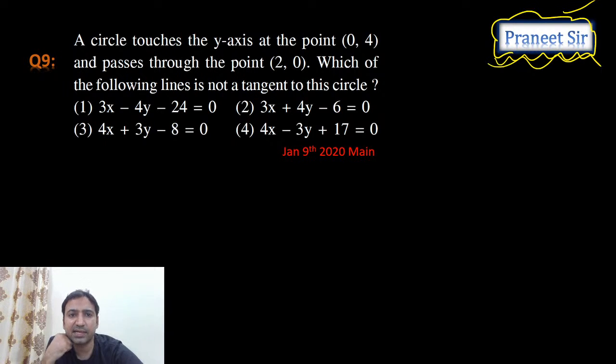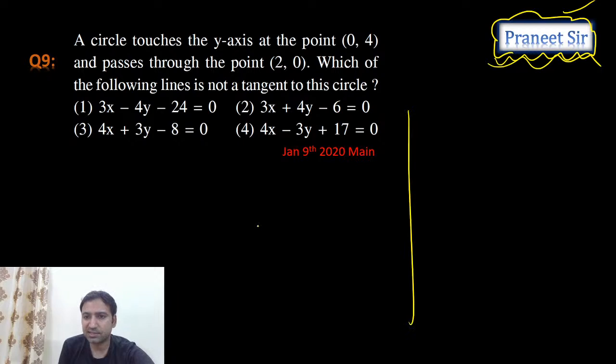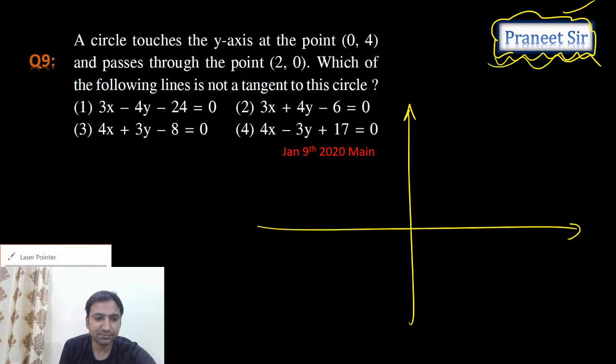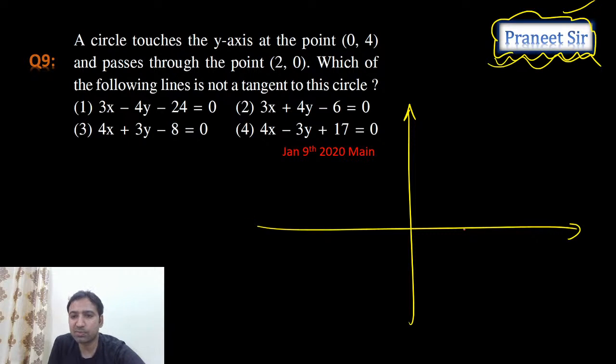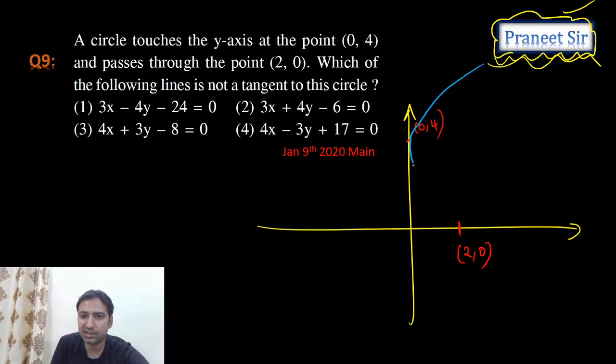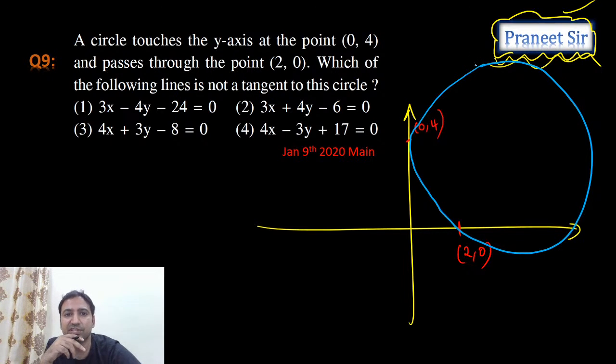Okay, right. So guys, let's see this question, the ninth question. A circle touches the y-axis at the point (0, 4) and passes through the point (2, 0). Let's say there is a point (2, 0) here and a point (0, 4) here. So the circle is touching the y-axis at (0, 4) and passes through this particular point. Maybe you can take the required circle something like this. Which of the following lines are not tangent to this circle?